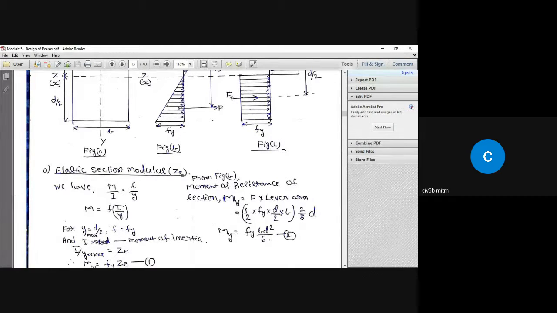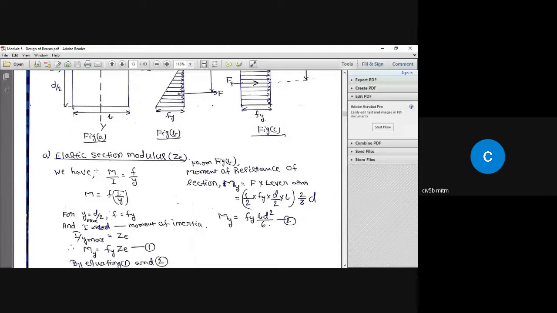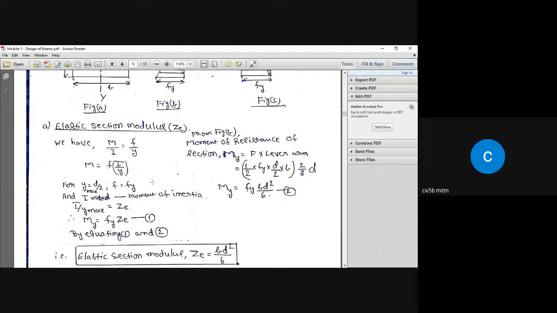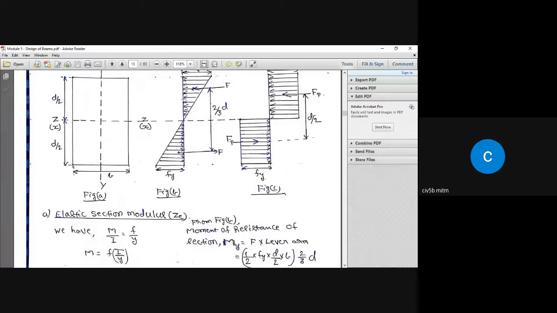So what is the ZE value? Let us take this formula M by I equal to F by Y. You have studied this formula in strength of materials in some subject. So from this equation, M equal to, by cross multiplying, I by Y multiplied by F. So what is the Y value? Y value is the distance of any fiber from the neutral axis.